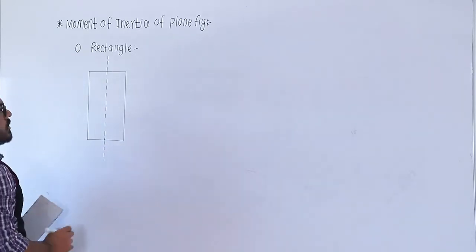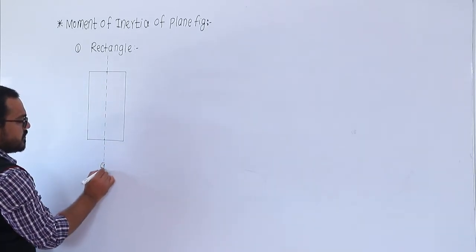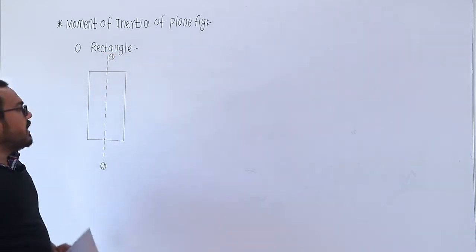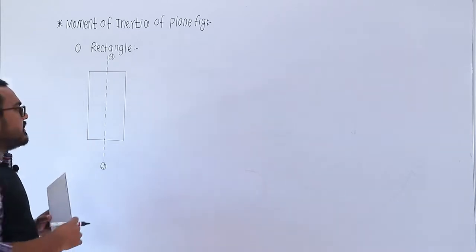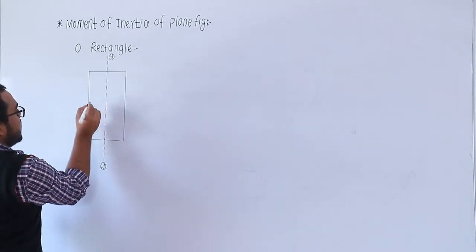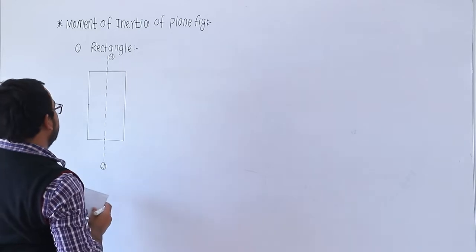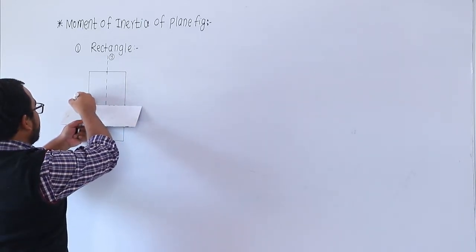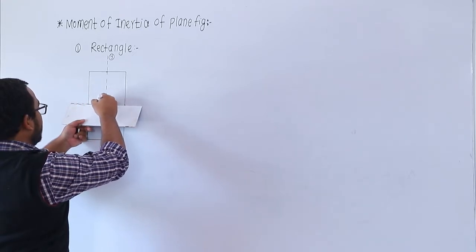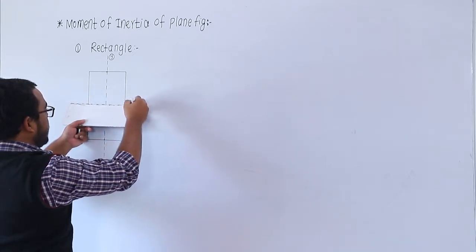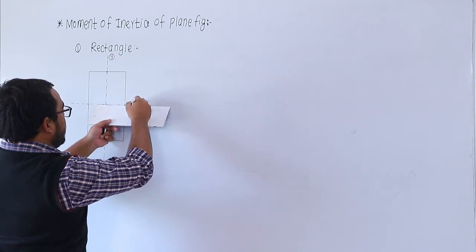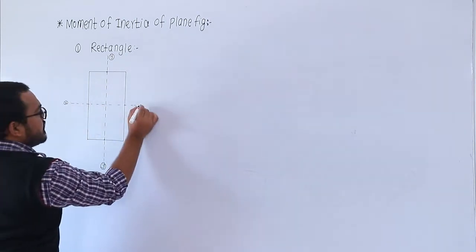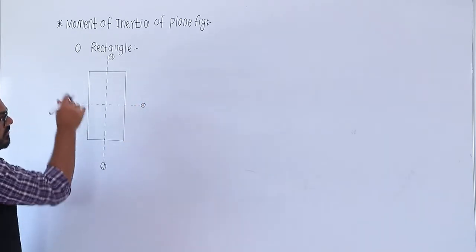So this is the centroidal y axis, because this axis is passing through the CG or the centroid of the rectangle. Centroid मधून पास होणारा axis जो असेल that is the centroidal axis. So it is the vertical axis, that is the centroidal y axis, and this is the centroidal x axis. So this is your centroidal x axis and the centroidal y axis.